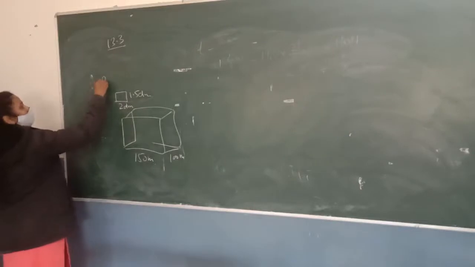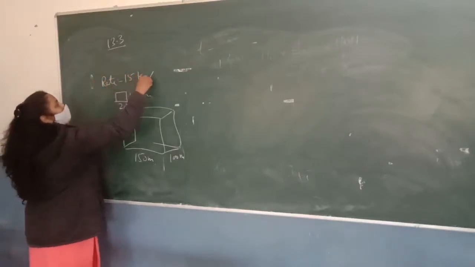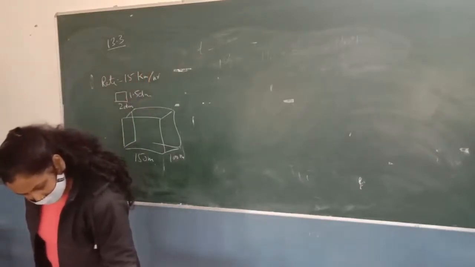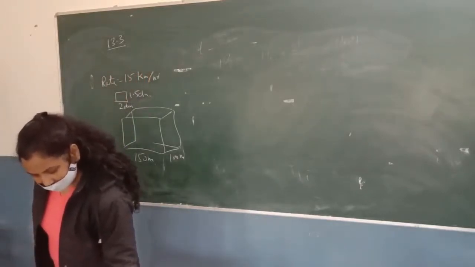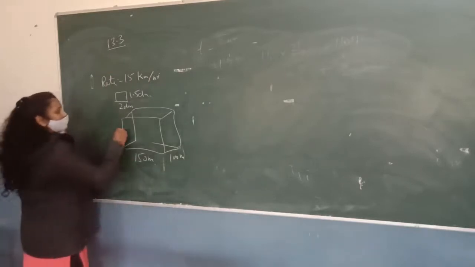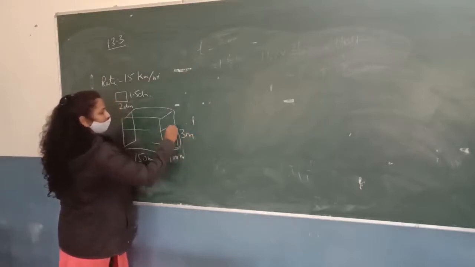The rate of flow of water from this cross section is 15 kilometer per hour. In what time will the water be 3 meter deep? You have to find in how much time the depth of the water will be 3 meter.